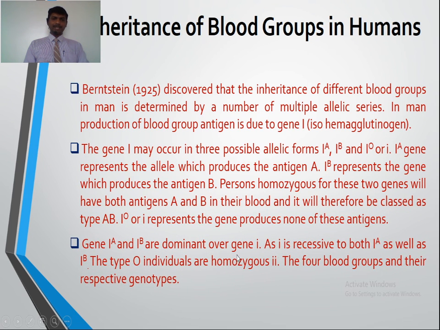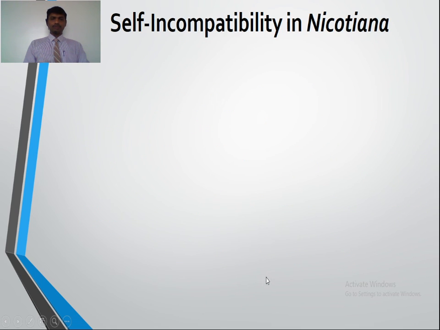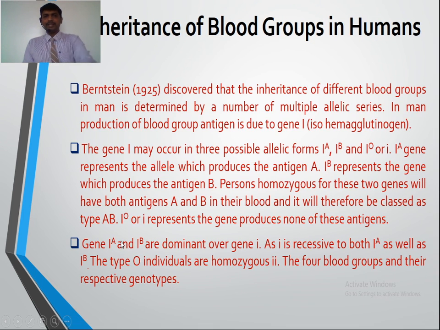Genes IA and IB are dominant over gene i, as i is recessive to both IA as well as IB. The type O individuals are homozygous small i because they cannot produce the antigen A and antigen B. The four blood groups and their respective genotypes we are going to study here. So this is about the inheritance of blood groups in humans.